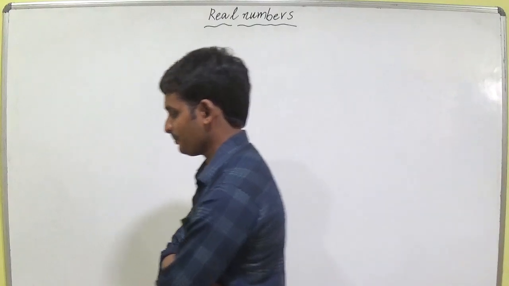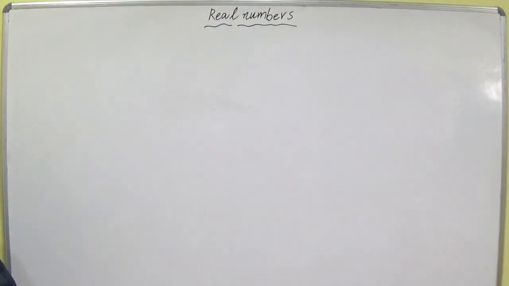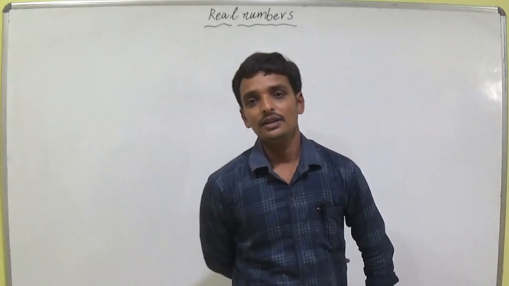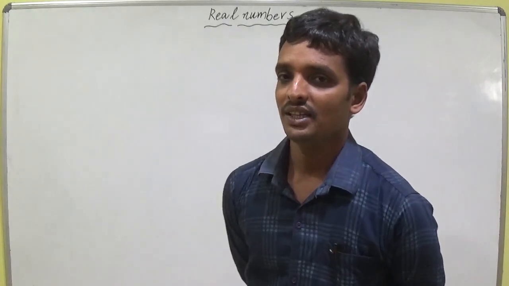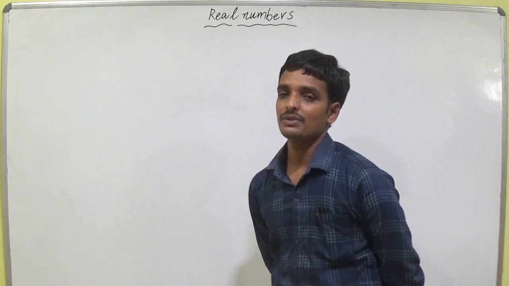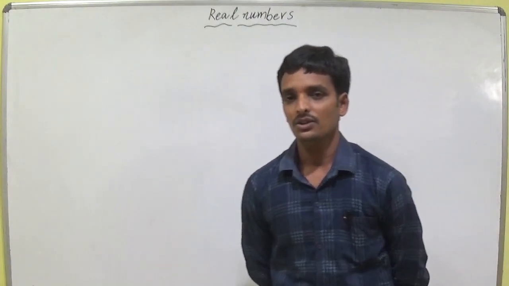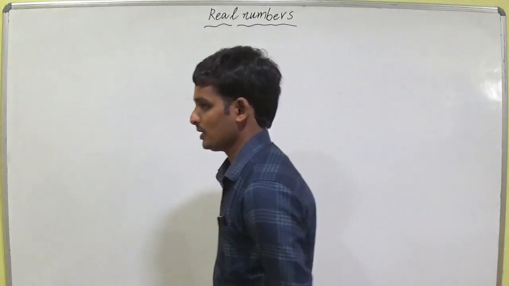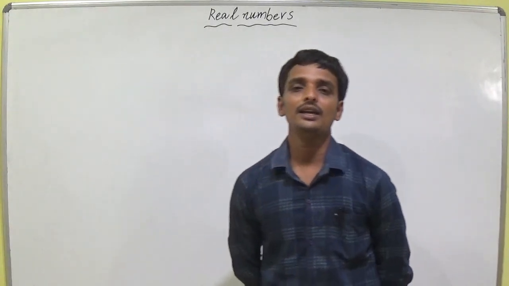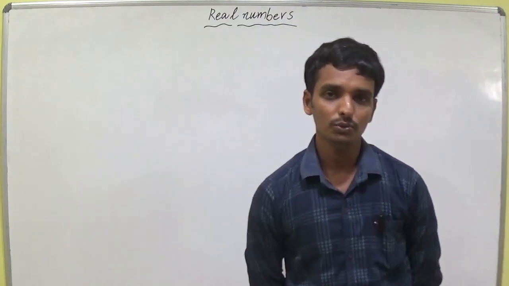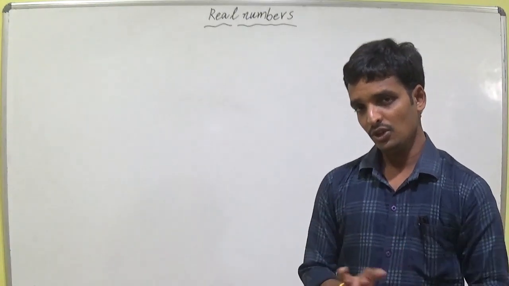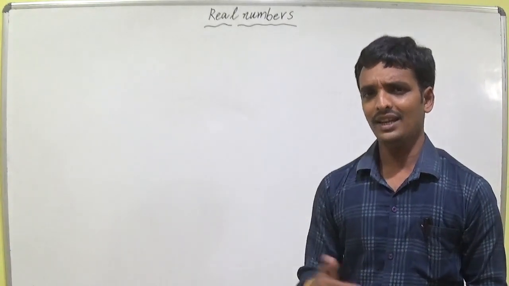So I will start the new lesson in volume 1, first chapter. The volume 1 first chapter is a combination of three chapters: set theory, real numbers and polynomials. Set theory is in both volume 1 and volume 2, so we will discuss set theory later.